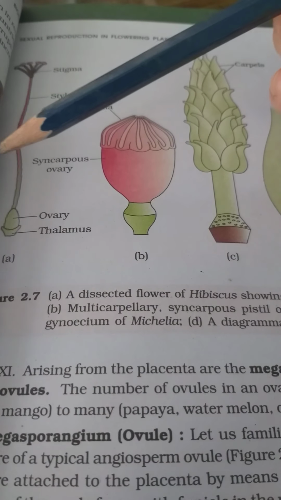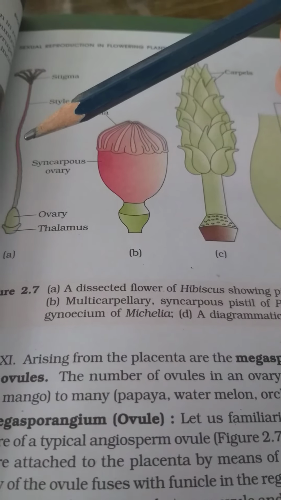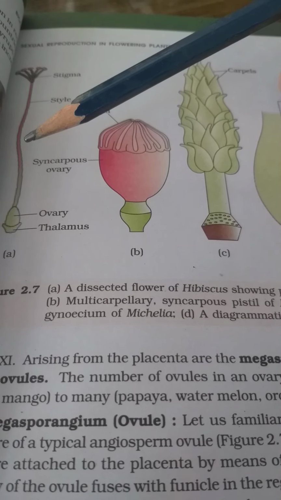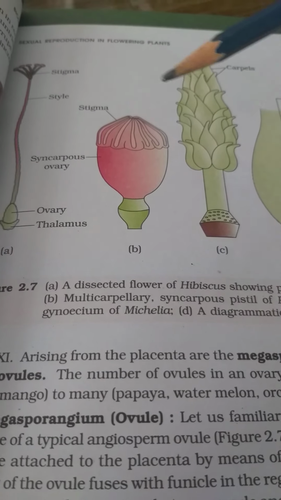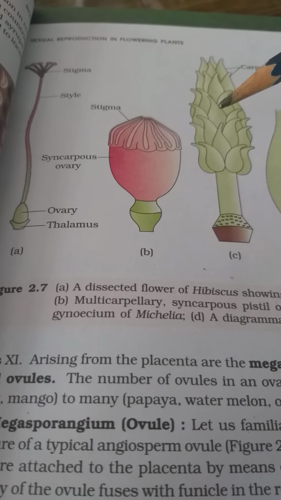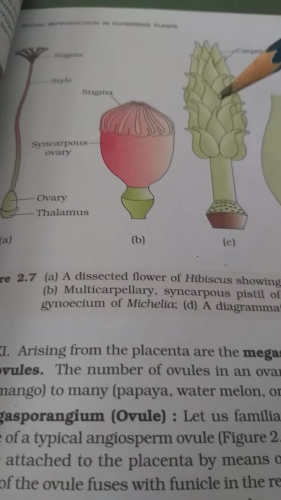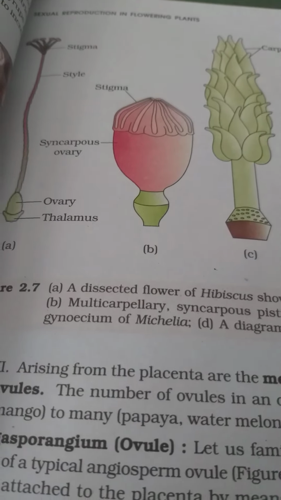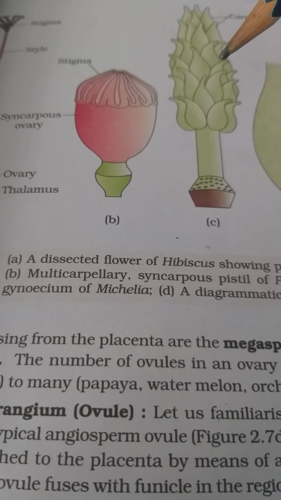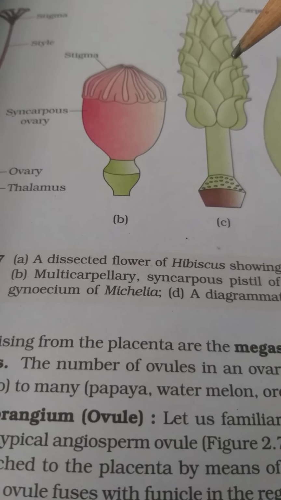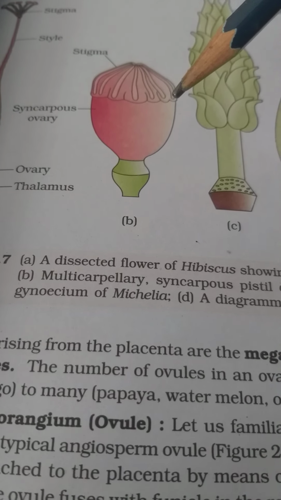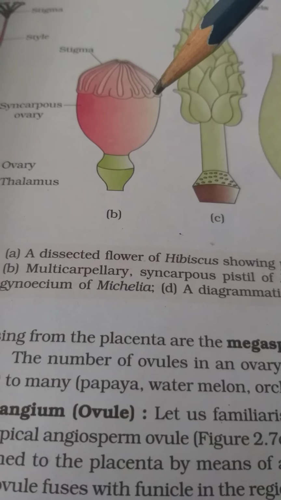If there is only one pistil or one carpel, then it is called monocarpellary. If there are several carpels or pistils, it is called multicarpellary. If the carpels are fused, they are called syncarpous. If the carpels are free, not united, it is called apocarpous.